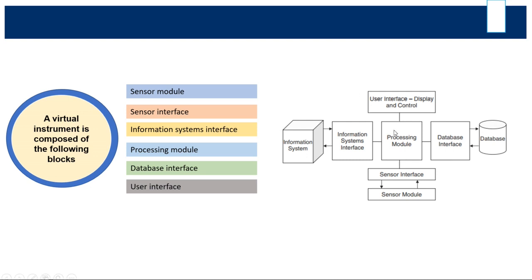In this figure, you can see a general architecture of virtual instrumentation. Here the sensor will detect the physical changes and transform them into signal form. Signal conditioning and transformation will convert this physical electrical data into digital form for further manipulation. Through the sensor interface, the sensor module communicates with the computer.